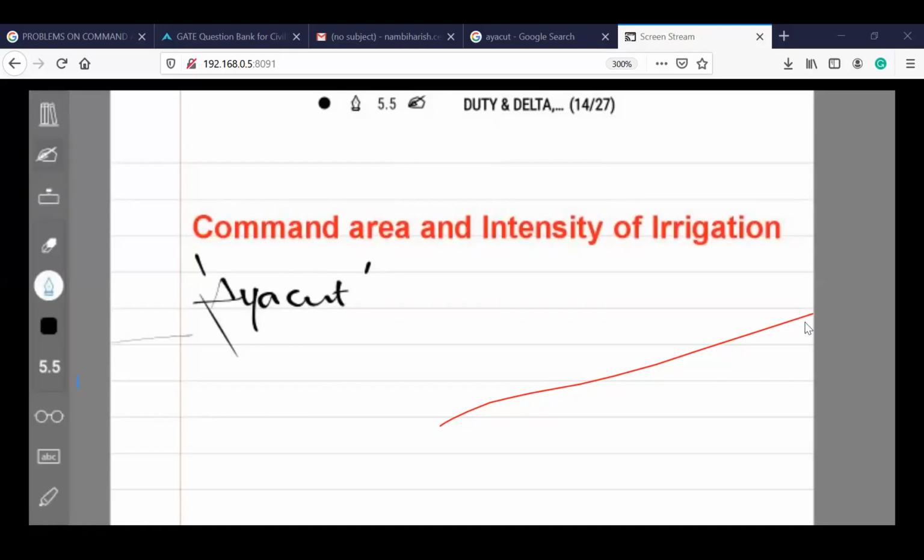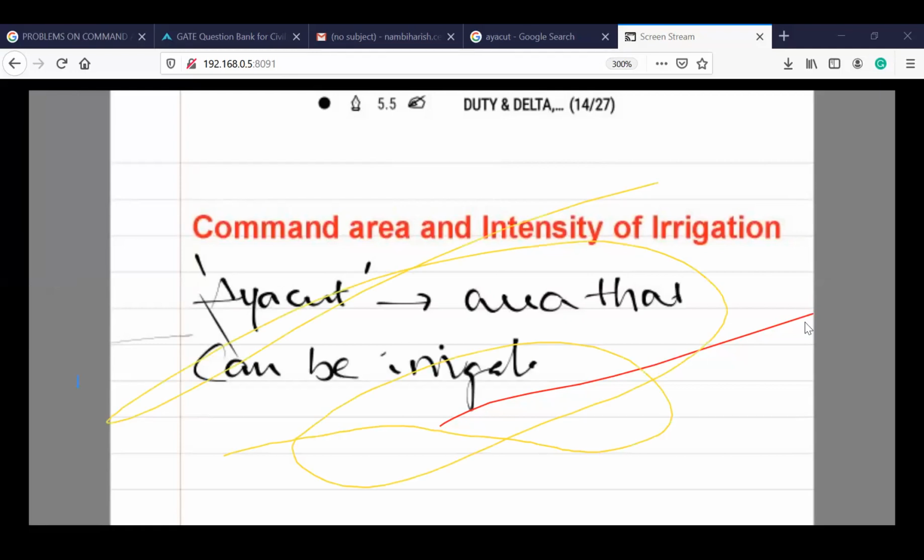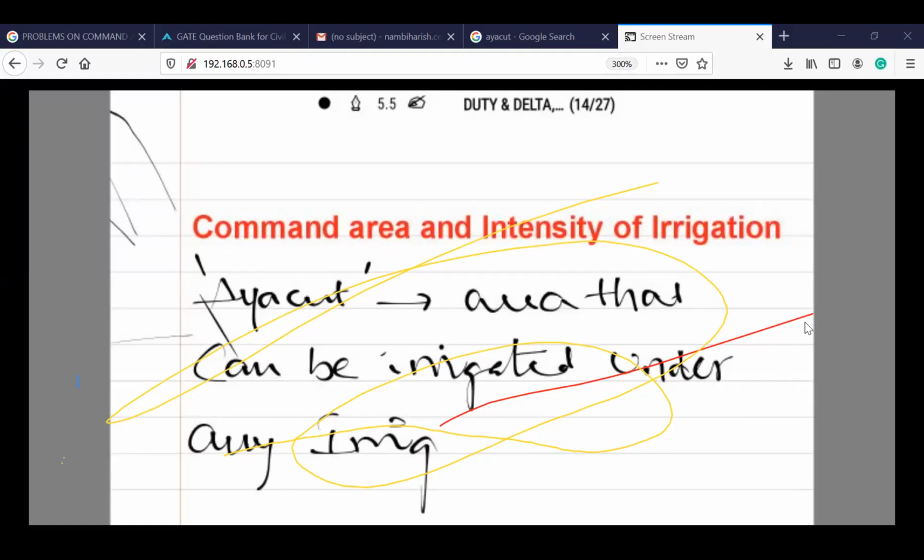Ayakattu means the area that can be irrigated under any irrigation system. Someone is writing, please don't write on the screens, man.